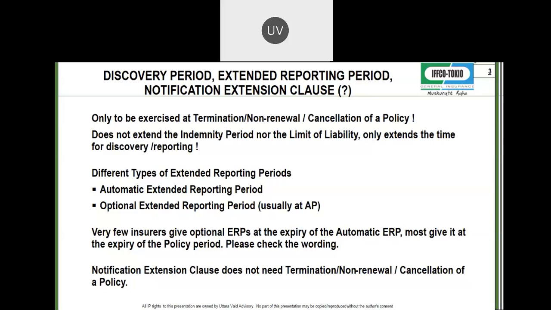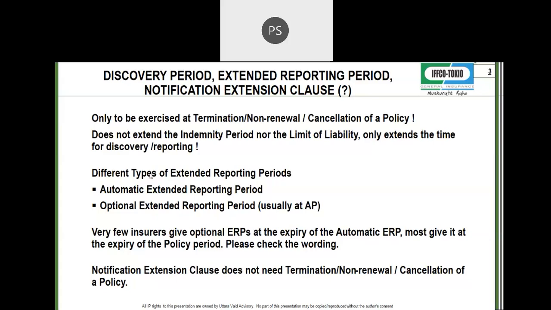There is no standard for this. Most people say that if you're taking it for 1 year, then the automatic extended reporting period is included in that 1 year. That 1 year starts from the expiry of the policy. But there are some insurers who will say, okay, I'm giving you 90 days automatic extended, and if you want to buy 1 year, I'm giving you 1 year on the expiry of the automatic extended reporting period. So please look at your policy documents. There is no standard here. You have to understand the concepts.